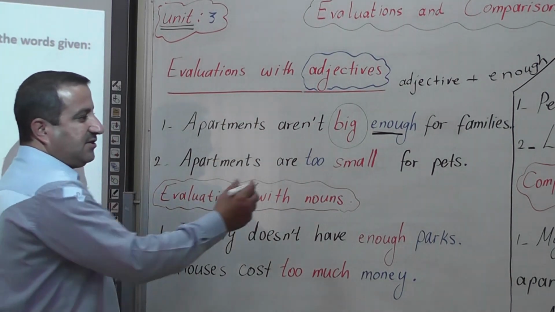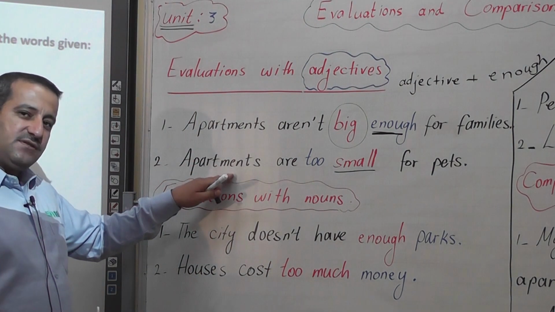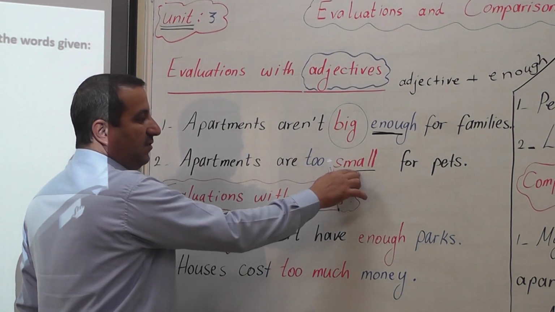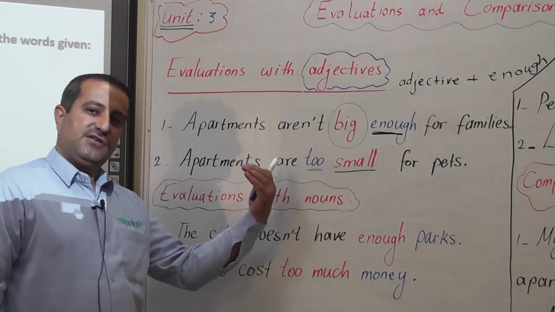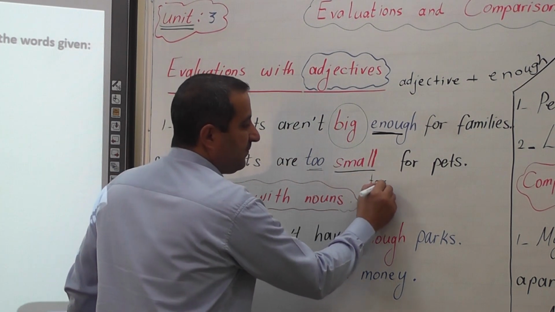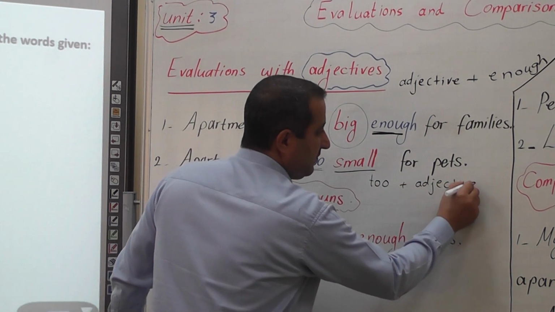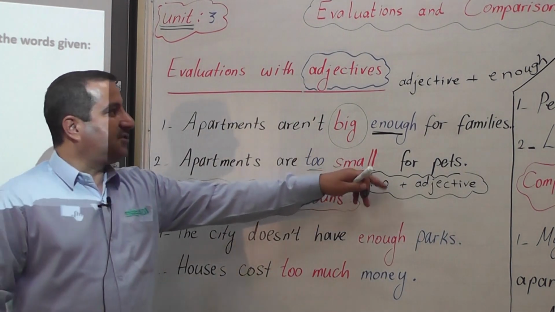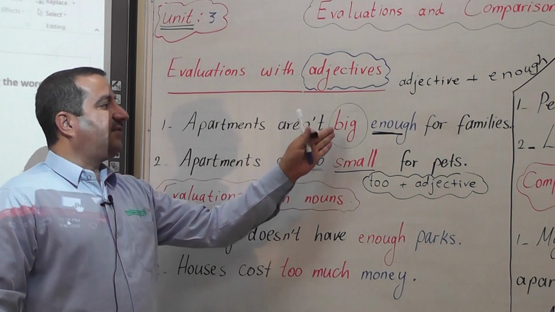Here we have an adjective, small. This is also another evaluation about apartments. We say apartments are too small for pets. So the adjective small is preceded by too. Too goes before the adjective. So we have too plus adjective. While with the word enough, enough goes after the adjective.